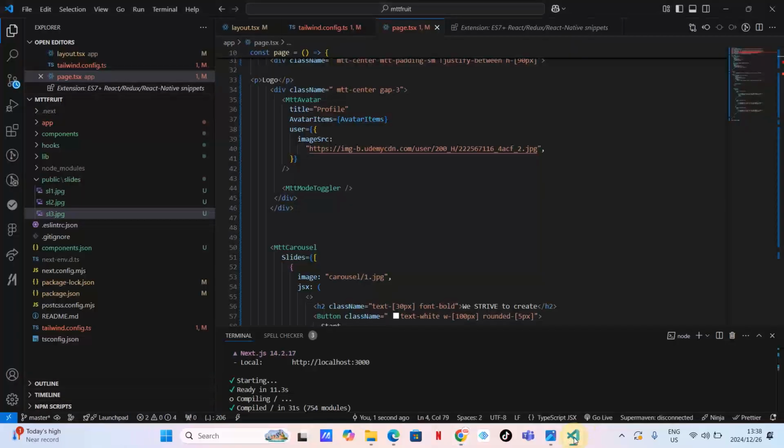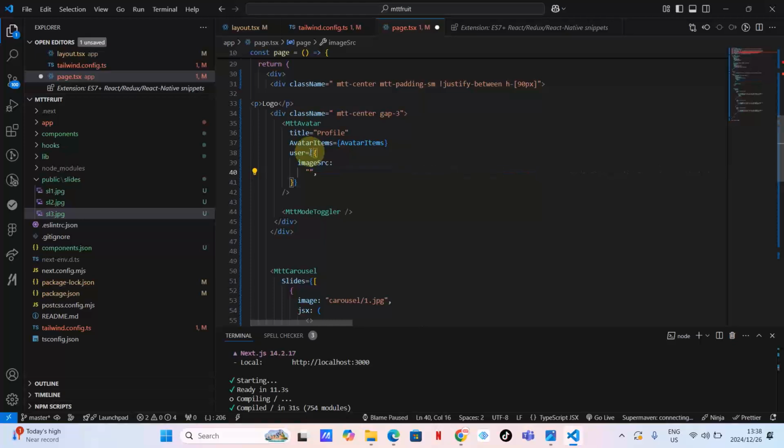Okay, let's add the images. We know that we've got the public folder, which is, let's say, the first image. I think we are going to do this, and then slides, and then slide sl1.jpg. If not, let's just confirm. Yes, this is JPG. Let's just save and come back and check here. Are we going to have the image? Let's wait for this to move and see.